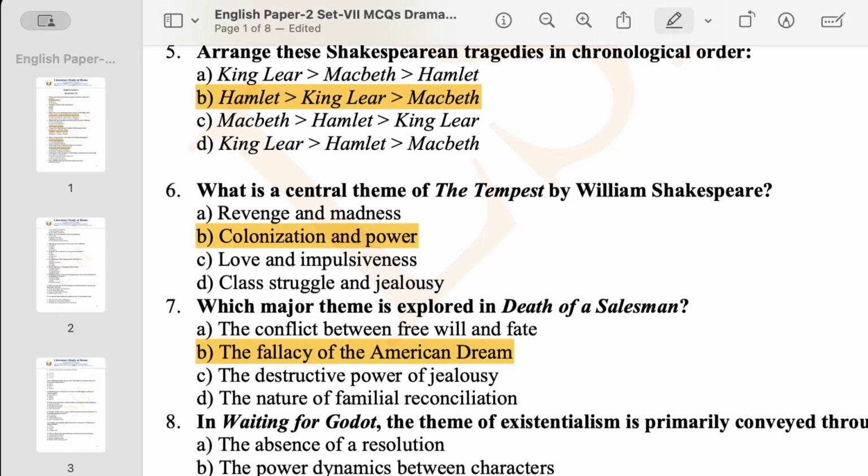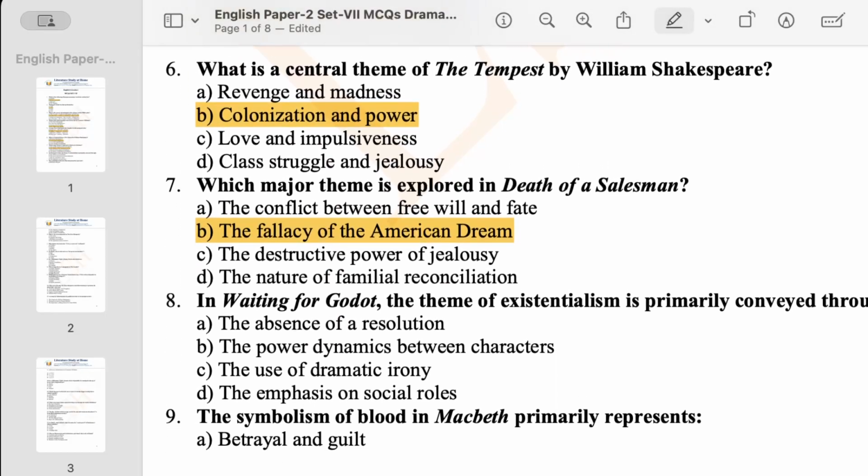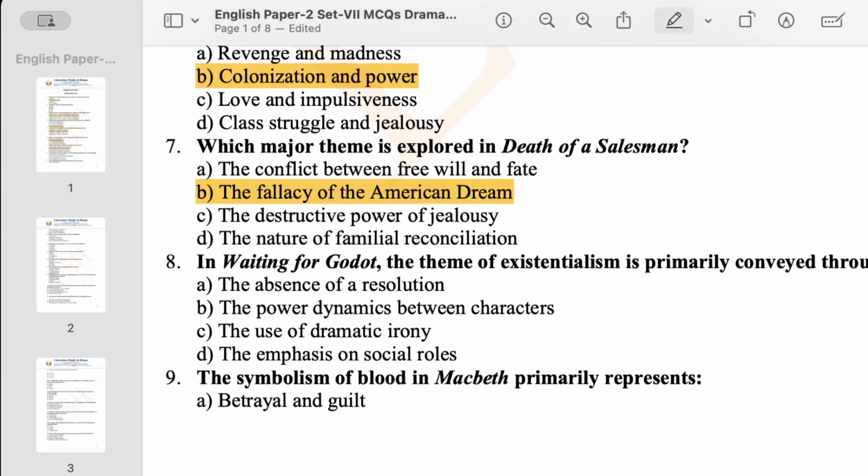Now, question number 8. In Waiting for Godot, the theme of existentialism is primarily conveyed through. Waiting for Godot by Samuel Beckett is a prime example of absurd theater and existentialism. So what is the theme of existentialism which is primarily conveyed by Beckett in Waiting for Godot?